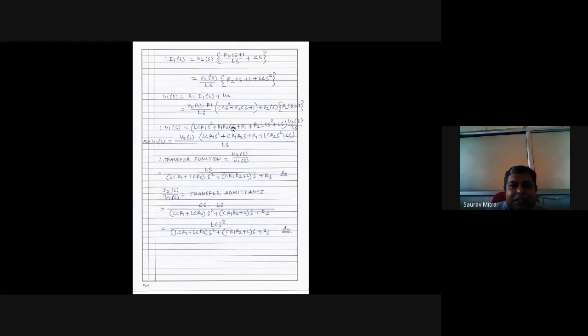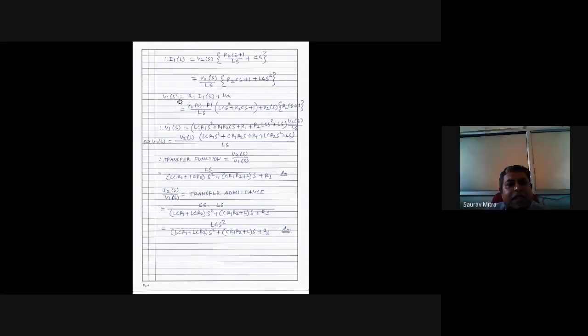Can I say that? We can say VA, because VA is not between anything else, it is the voltage across LS. Is it understandable? The same thing I have written here. Just check. V1S is equal to I1 into R1 plus VA.